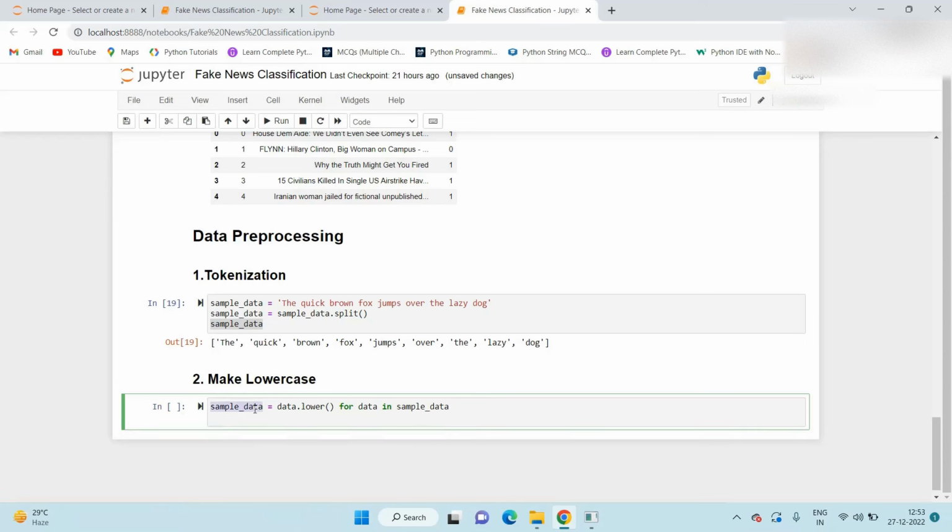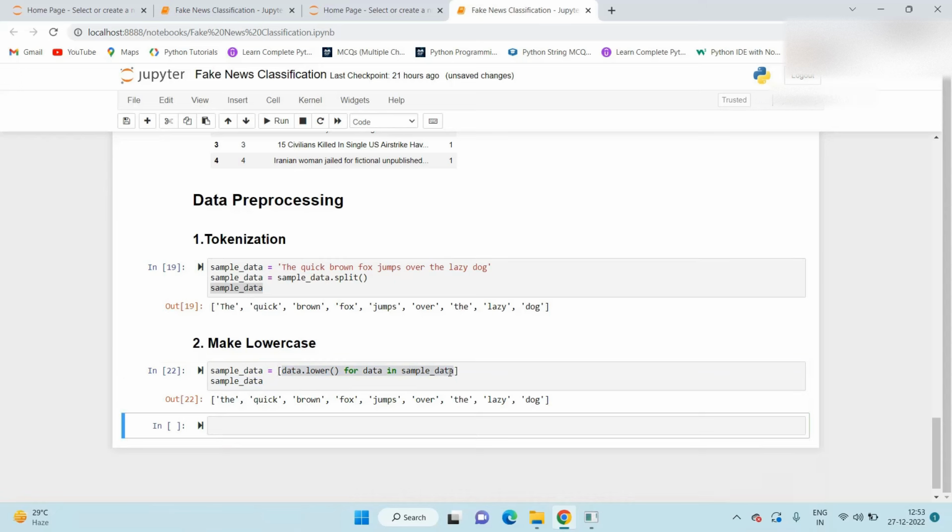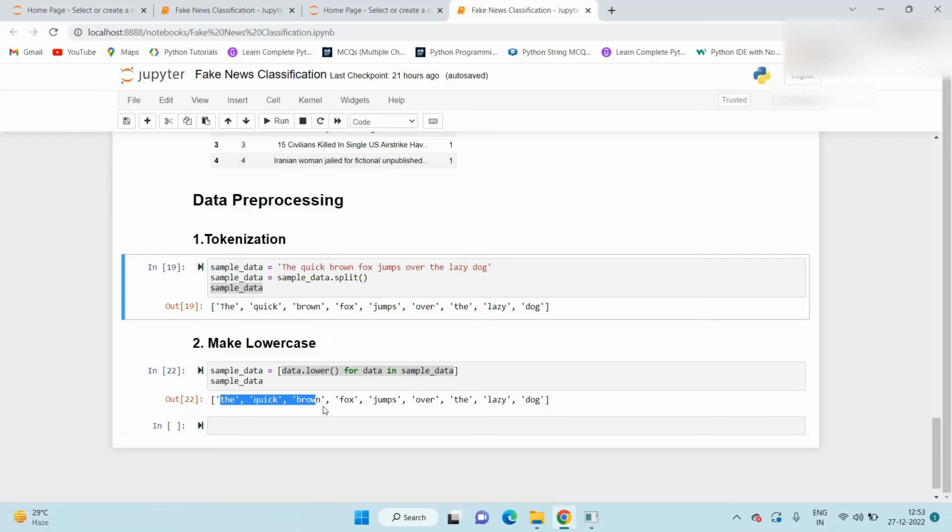Now if we execute this, initially the "the" started with a capital T, but once we perform this lowercase operation, all our data is converted into lowercase.